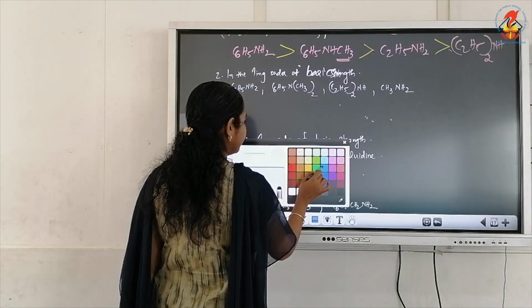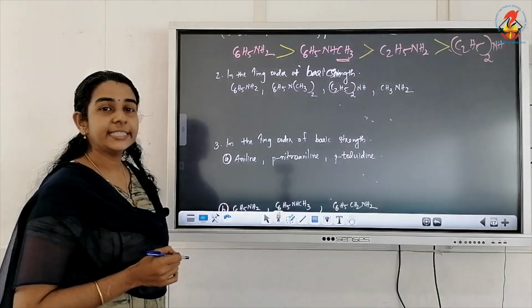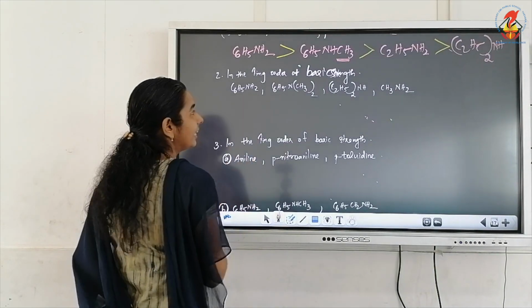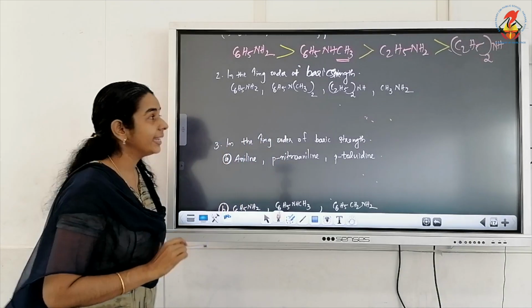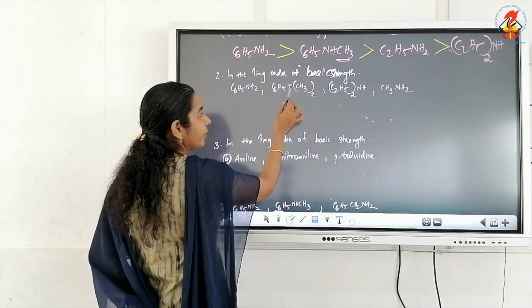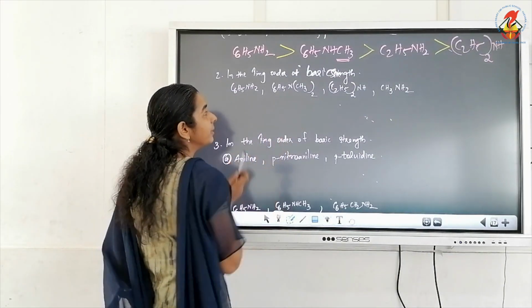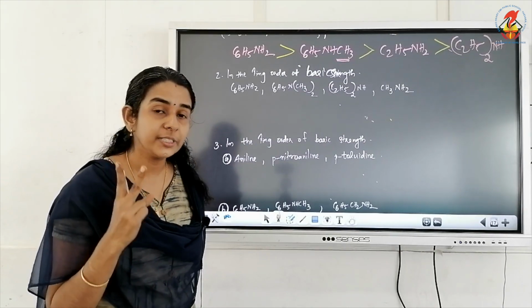Arrange in the increasing order of basic character. Which is more basic here? Aniline we have. Then this is simple aniline. What do you mean by C6H5N(CH3)2? It is N,N-dimethyl aniline. Aniline with 2 methyl groups as substituents.